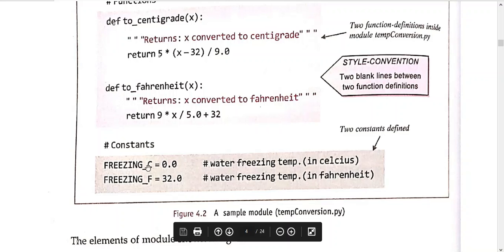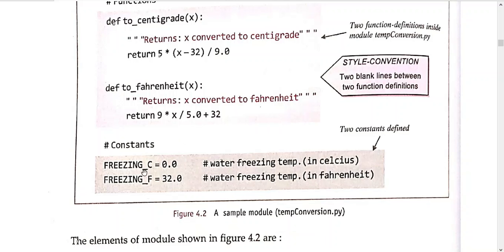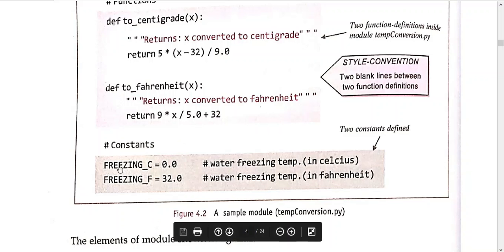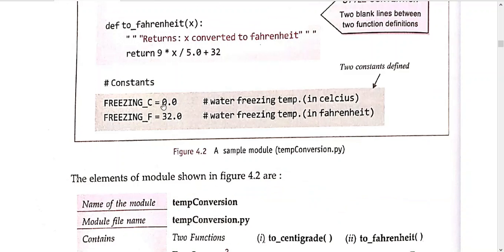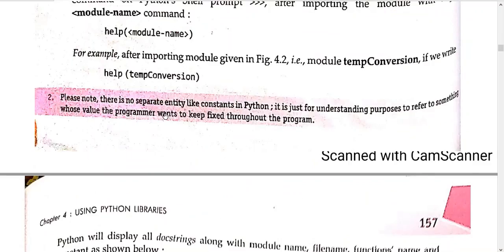Initially freezing C is 0.0, but when I import this module in a file and assign a new value to freezing C, then 0.0 will be overwritten.